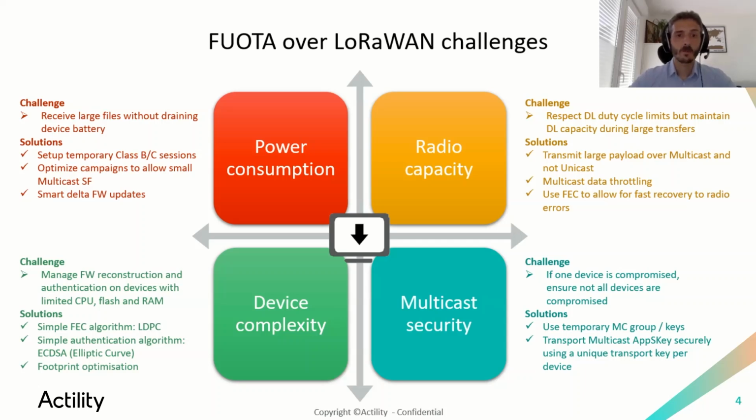We have also device complexity, because usually LoRaWAN devices are limited in terms of CPU and memory resources, so they tend to use simple algorithms and avoid, let's say, complex and greedy libraries. And then we have the multicast security, because if one device is compromised, we do not want to compromise the security of all the other devices in the fleet due to the multicast setup.